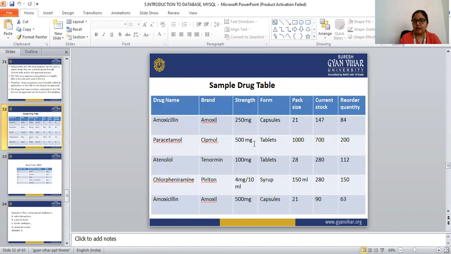So this is the sample drug table. Drug name, brand, strength, form, pack size, current stock, and reorder quantity are all fields, and each field is different from the others. The drug name is amoxicillin, but the brand name is Amoxil. So we can't write the brand name in the drug name field or the drug name in the brand name field.